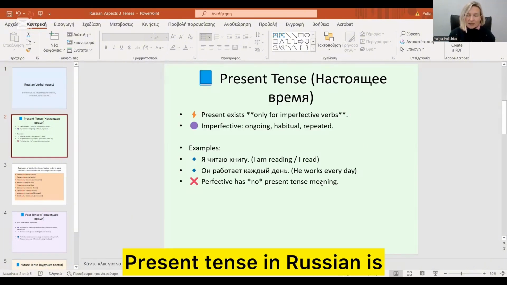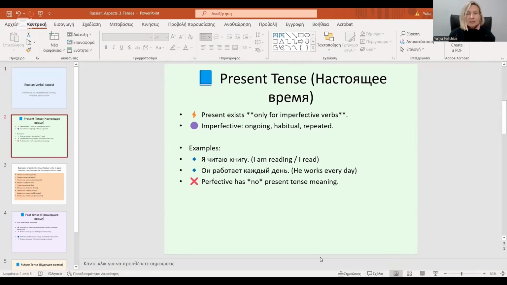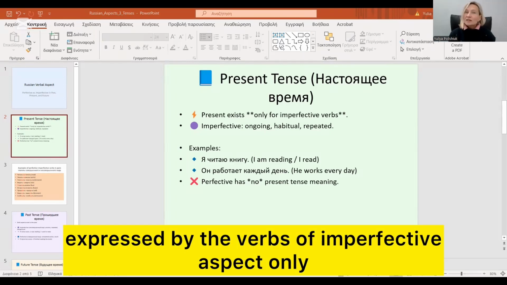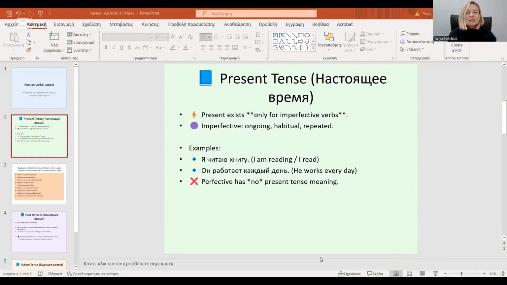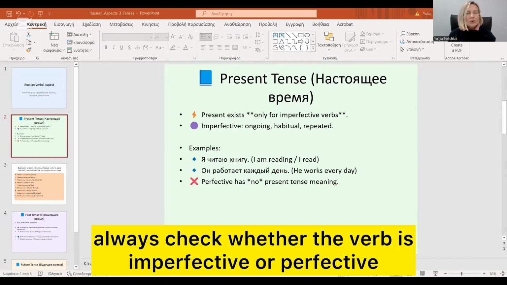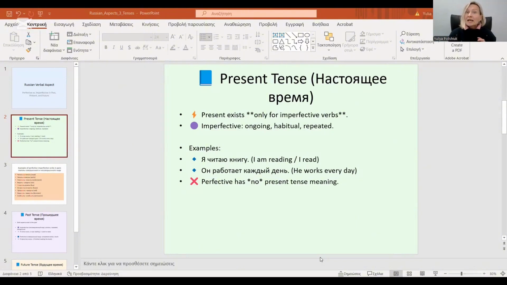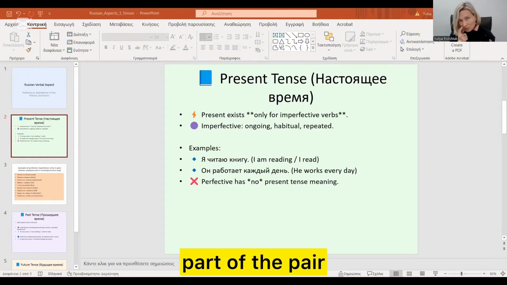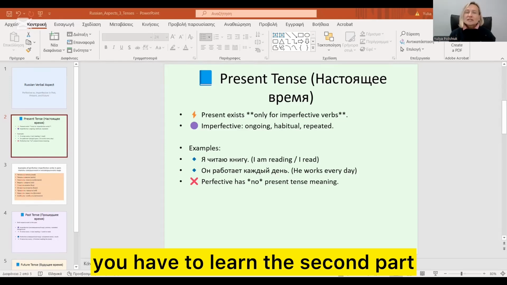Present tense in Russian is expressed by the verbs of imperfective aspect only. So, whenever you start learning verbs in Russian, always check whether the verb is imperfective or perfective. And if you know one part of the pair, you have to learn the second part.